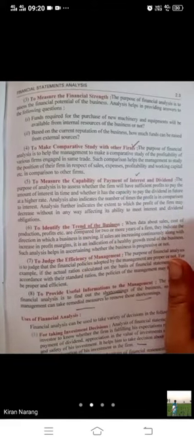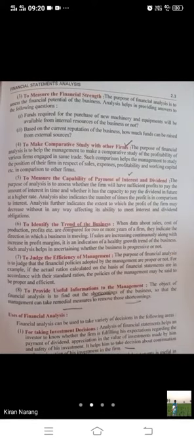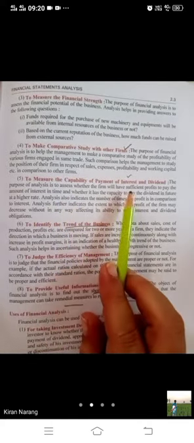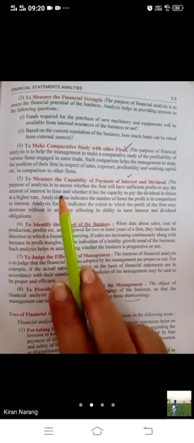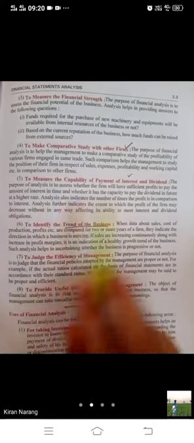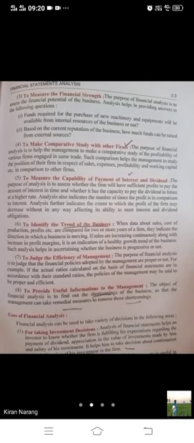Beta, what happens if you go to a bank applying for a loan? If you want a loan from the bank, what will happen? The bank authorities will ask for your financial statements and then they will calculate your capacity to pay the interest. According to how capable you are, they will give you the loan. So these analyses are going to help you in getting a loan and everything. They are very useful. In real life, we are using these things.